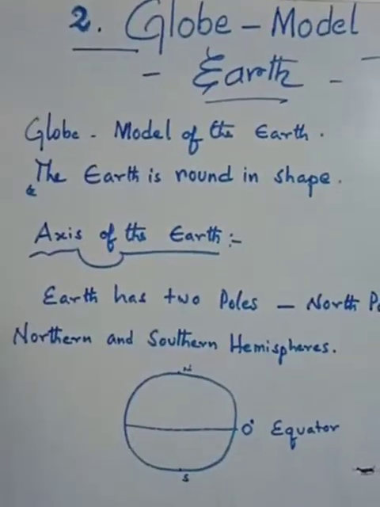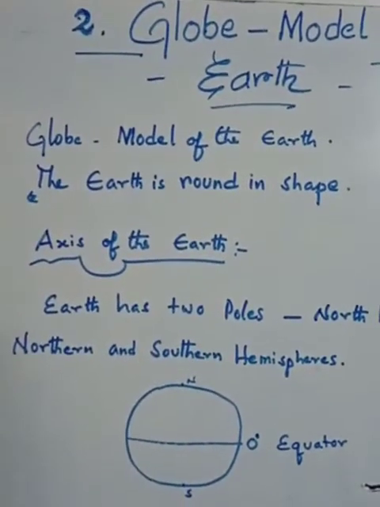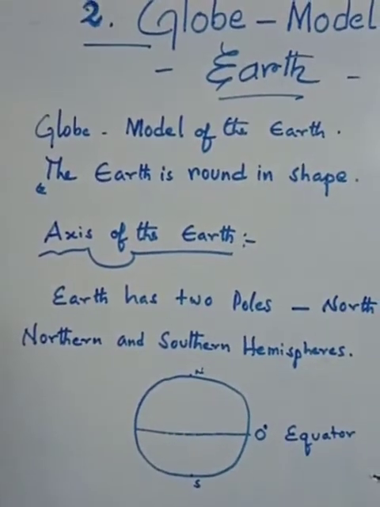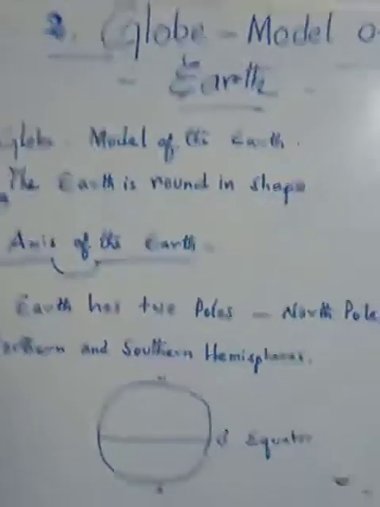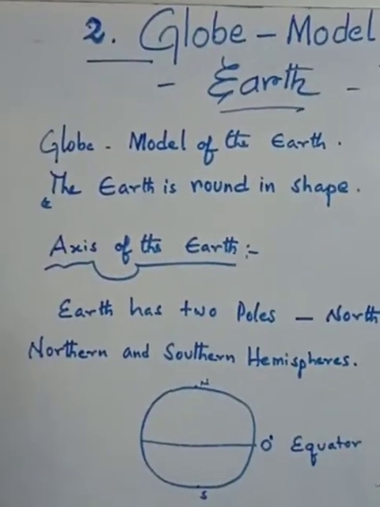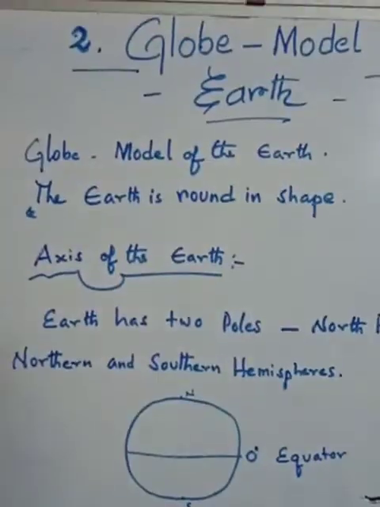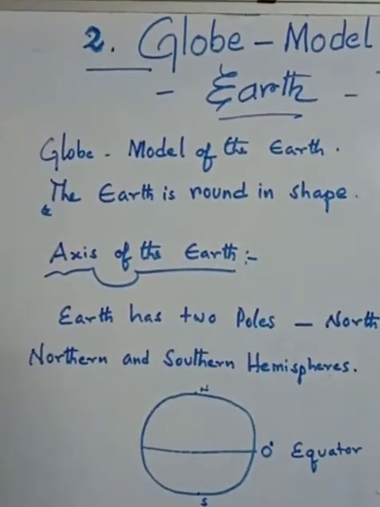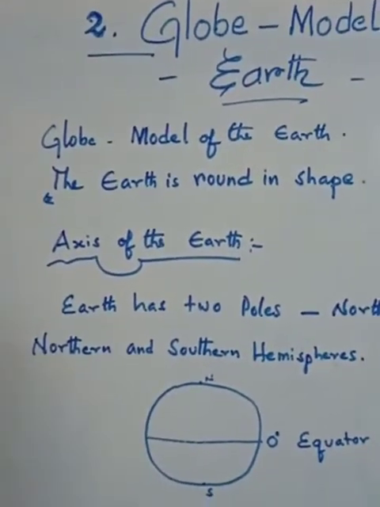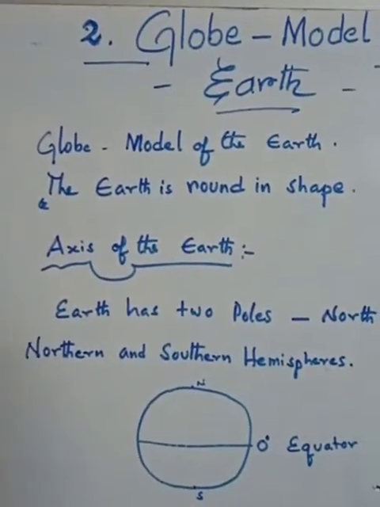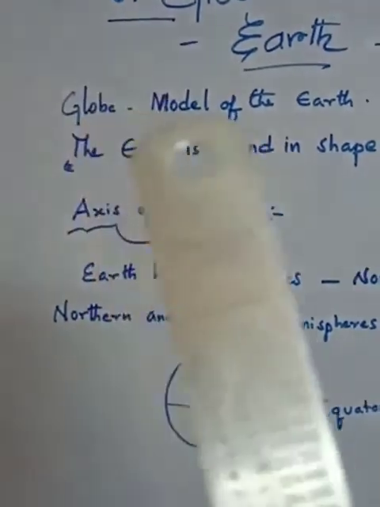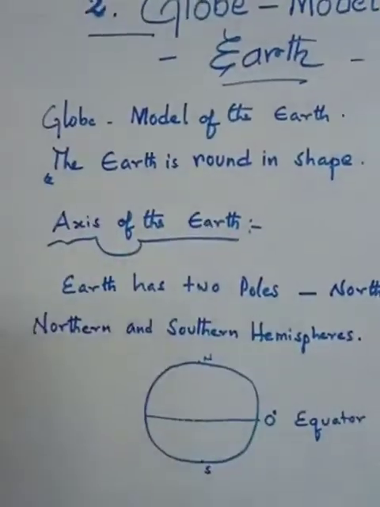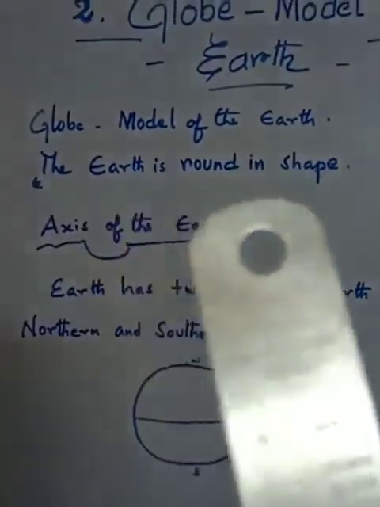So, it is round in shape. During the 15th century, some of the navigators proved it looked round in shape. So, a globe is the best example of the earth. Earth looks round in shape. So, a globe is a model of the earth.